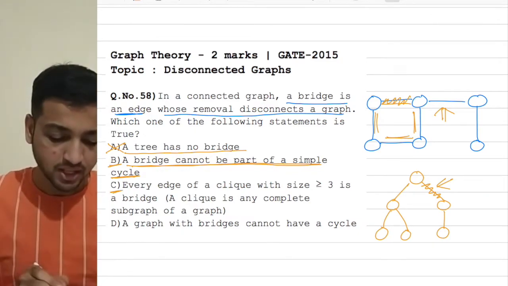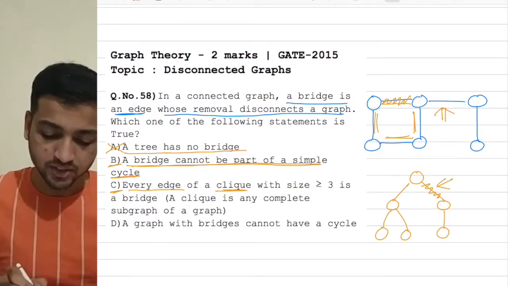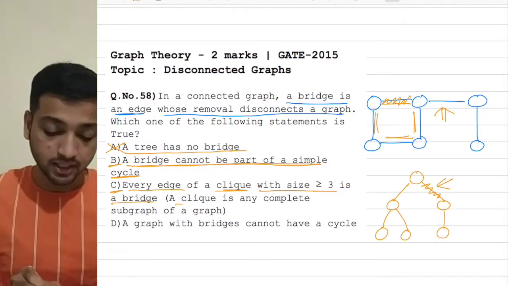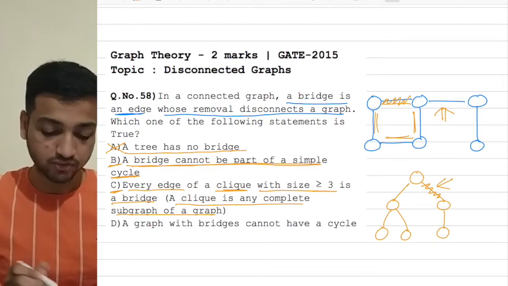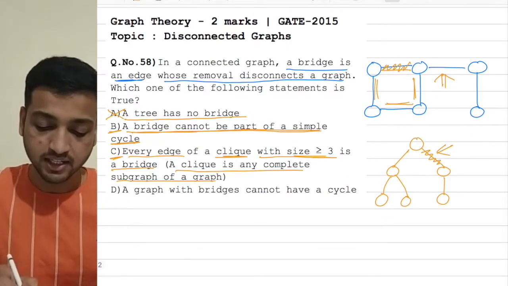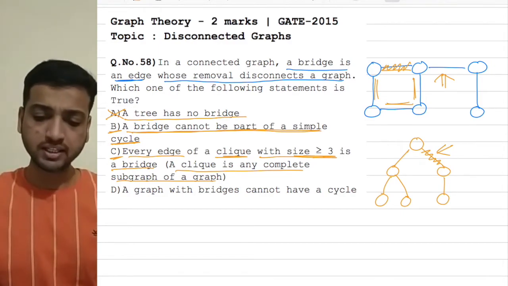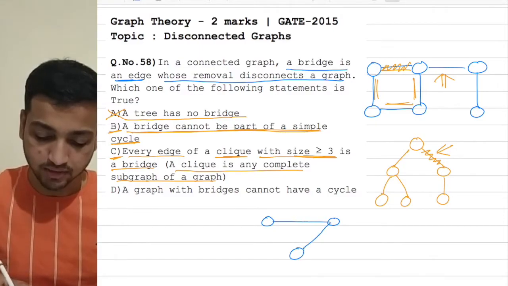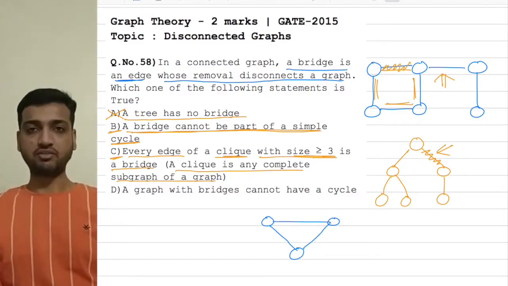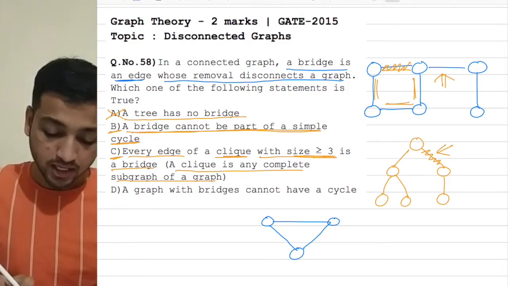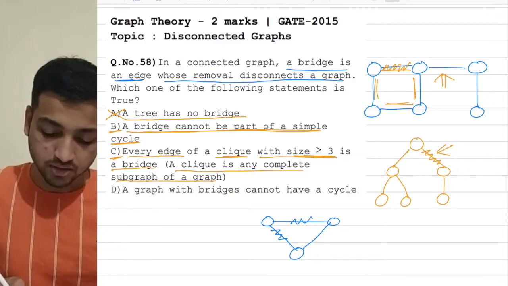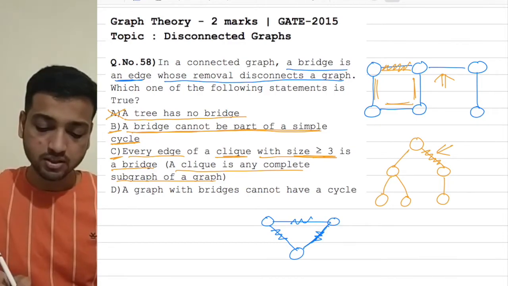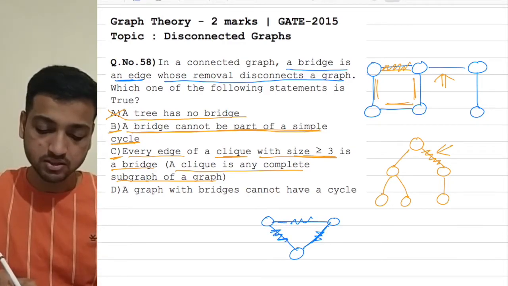Let's go to option number C. Every edge of a clique with size greater than or equal to 3 is a bridge. But what is a clique? A clique is any complete subgraph of a graph. Since they have said size greater than or equal to 3, let's take a small example of a clique. Let's start with 3. So this becomes a clique. It's a complete subgraph of a graph. Now, is every edge of this clique a bridge? No, because whenever I remove this edge, it still remains connected. If I remove this edge, it still remains connected.